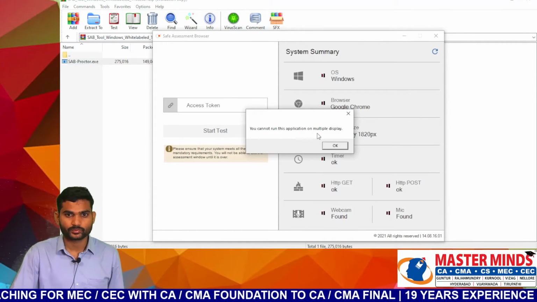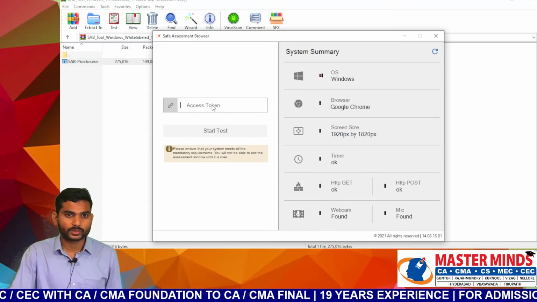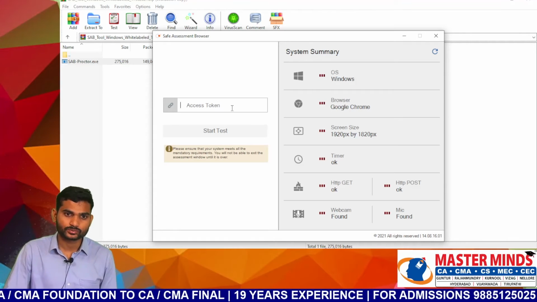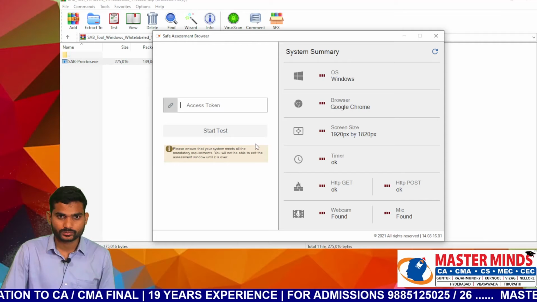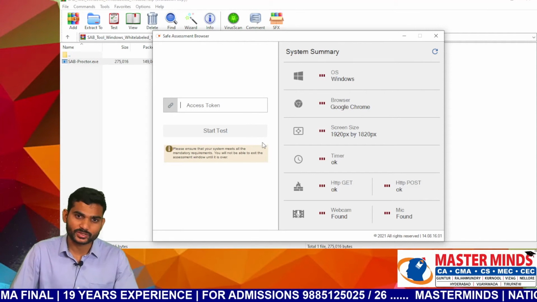In the SAB tool, you need to enter the access token, CMA 2020-22, then dot test. This works only on the examination date.